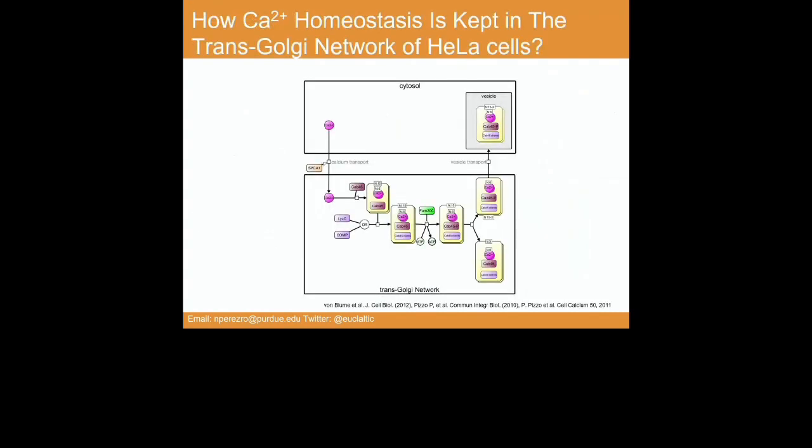So up to now, there is a signaling pathway that somehow controls the level of calcium in the Trans-Golgi network. Basically, we have calcium in the cytosol, and calcium enters the Trans-Golgi network via the secretory pathway calcium ATPase. And here there is a protein called Ca45, and this protein contains 6 calcium binding sites. So calcium basically interacts with this protein.